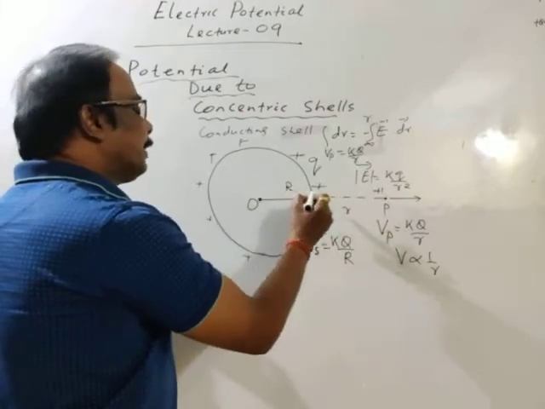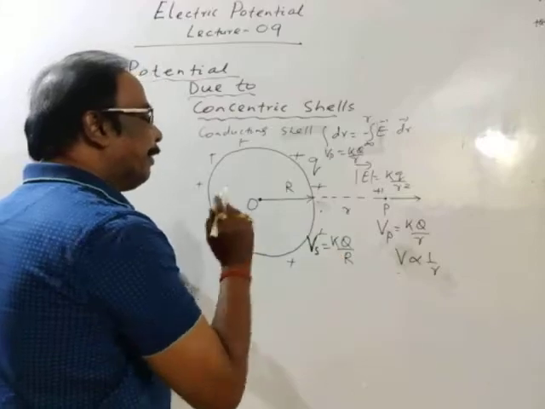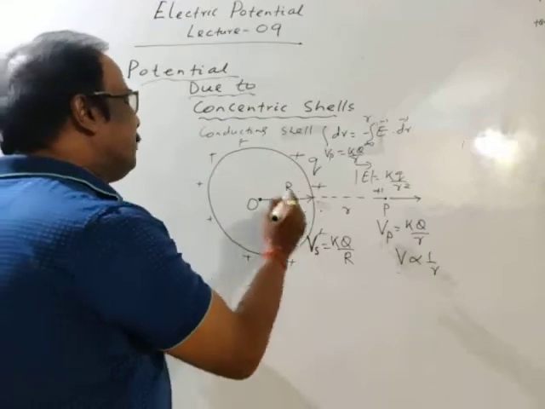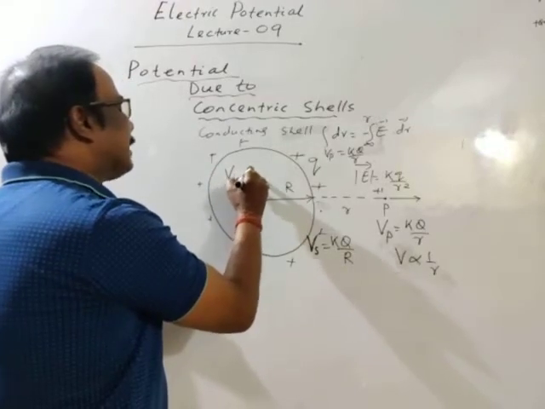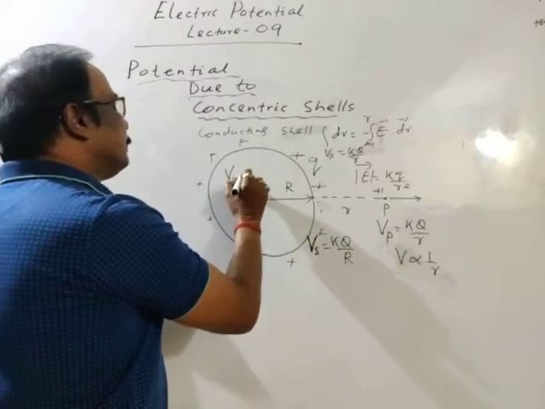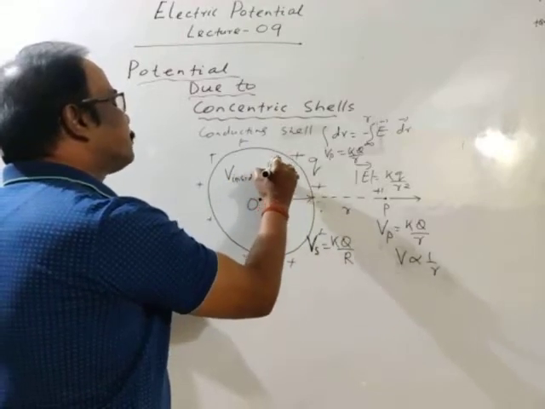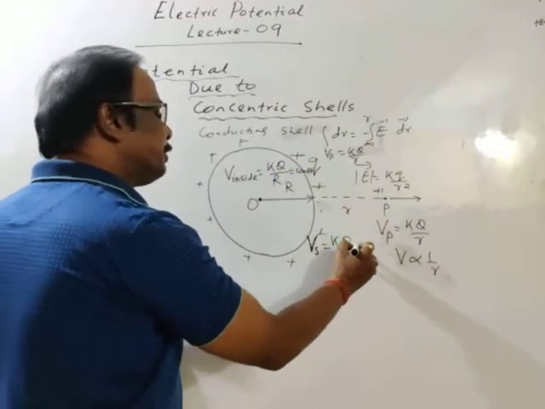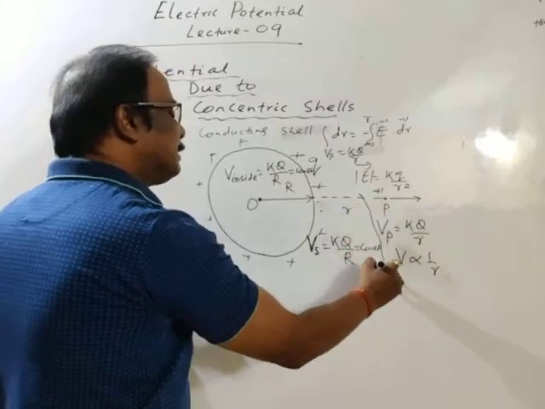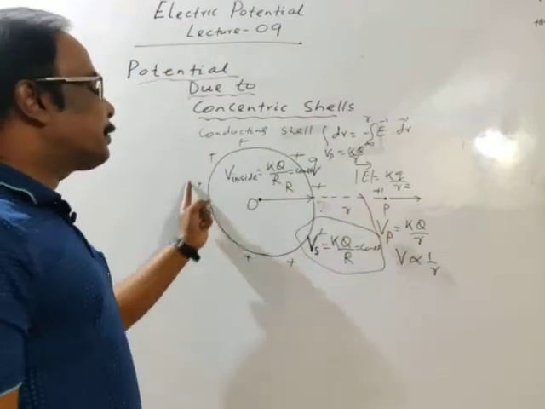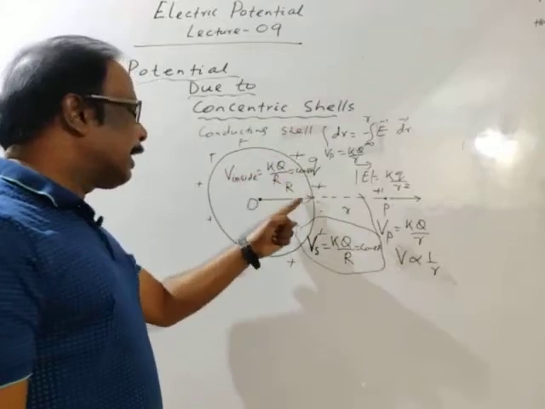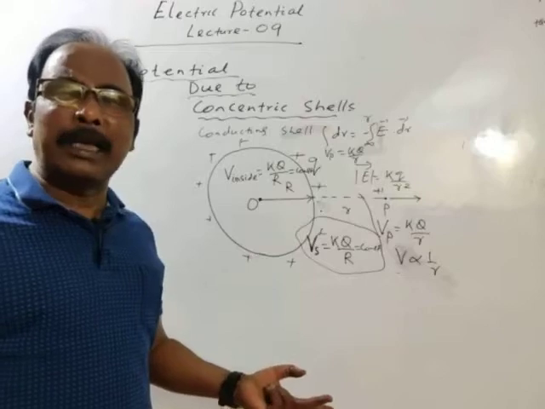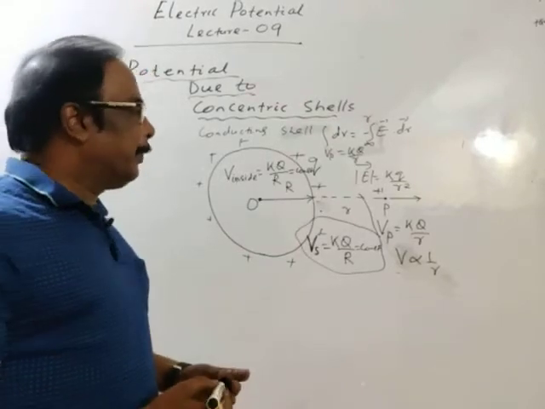P is any point. Then the potential on the surface is K Q by R, where R is the radius of the spherical cell. Then the potential inside the cell is also K Q by R, and this is constant. So the potential at any point on the surface of the sphere is constant, and the potential at any point inside the sphere, or inside the cell, is also constant.